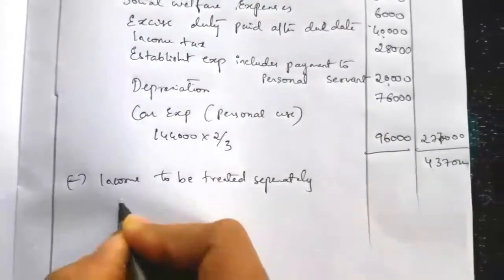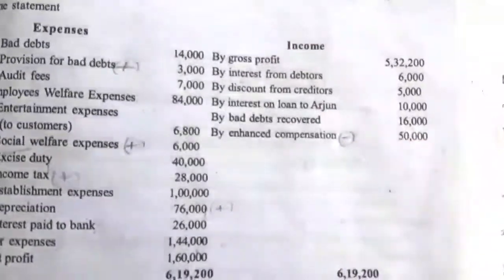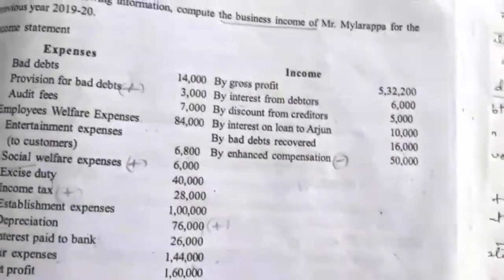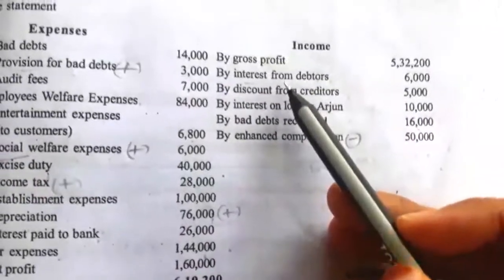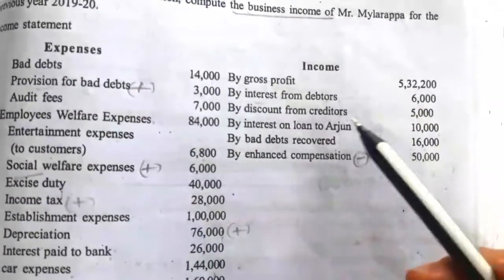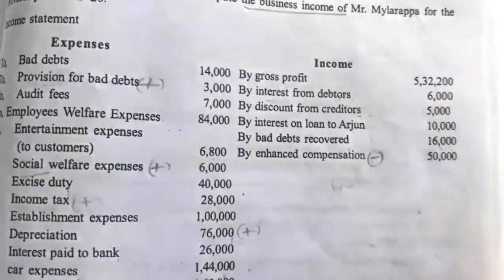Under that we'll write one by one. So now we'll write income to be treated separately. Under that we have to see the credit side items. Here, interest on debtors and discount from creditors are taken as allowed business income. From debtors the business has received interest income, and from creditors they received a discount, so that is taken as business income.